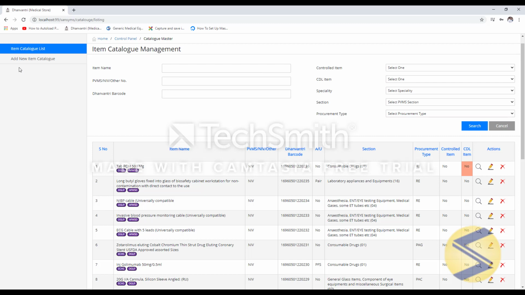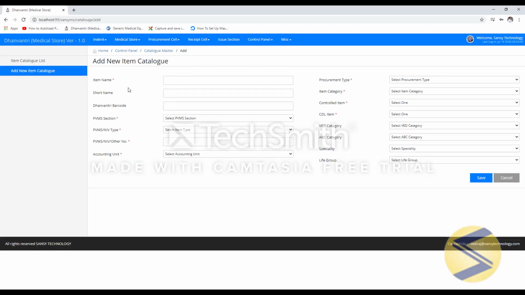We will add one item for your information. To add a new item, you need to click on Add New Item Catalog link. As you can see, there are so many form fields, but star mark fields are mandatory, rest are optional fields.